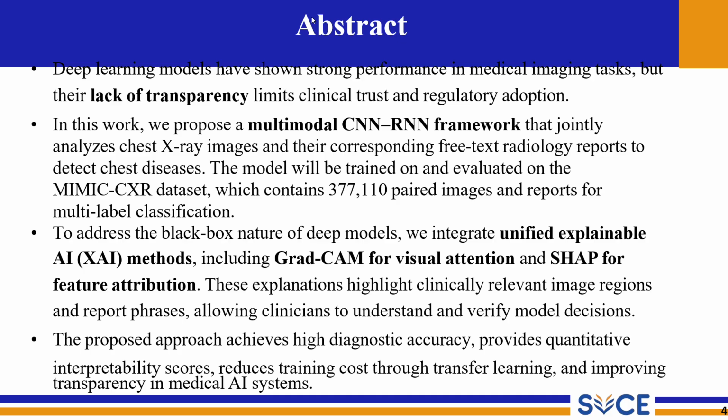We are proposing a multimodal CNN-RNN framework that jointly analyzes chest X-ray images with radiology reports as free text inputs. The dataset is a 3 lakh image-report pair example for multi-label disease classification. We integrate Grad-CAM for visual attention heat maps and SHAP for feature attribution on the text side. The result is highly diagnostic, accurate, and quantifiable interpretability, which also has reduced cost through transfer learning, which overall improves the medical AI systems that we currently possess.